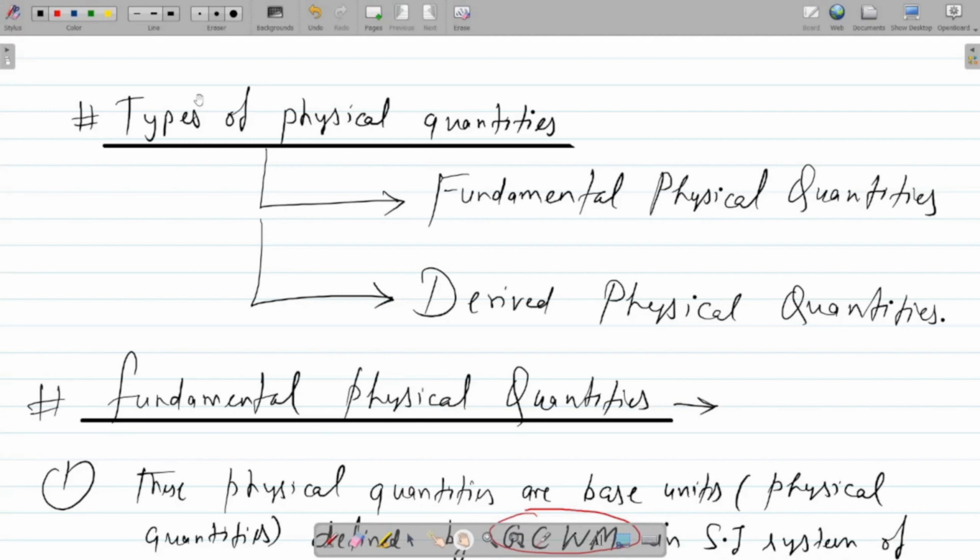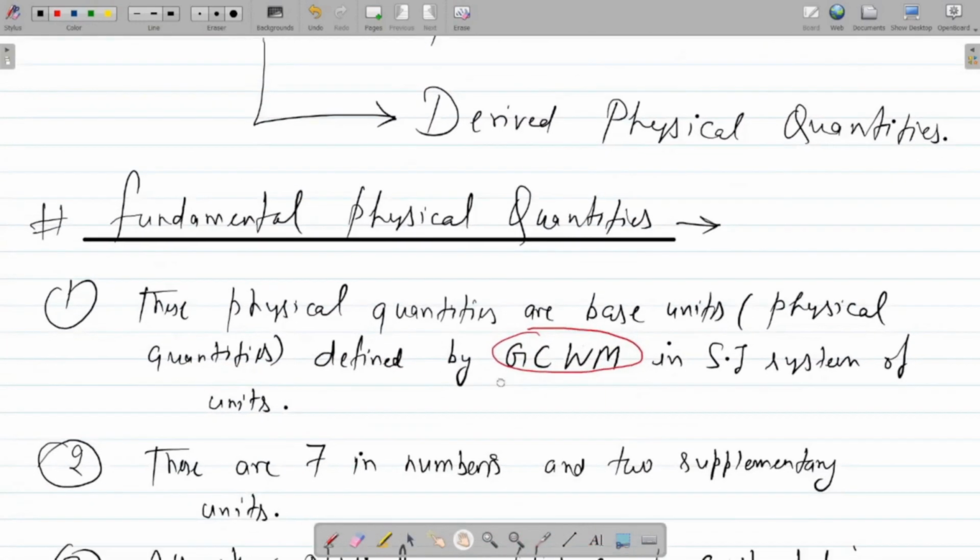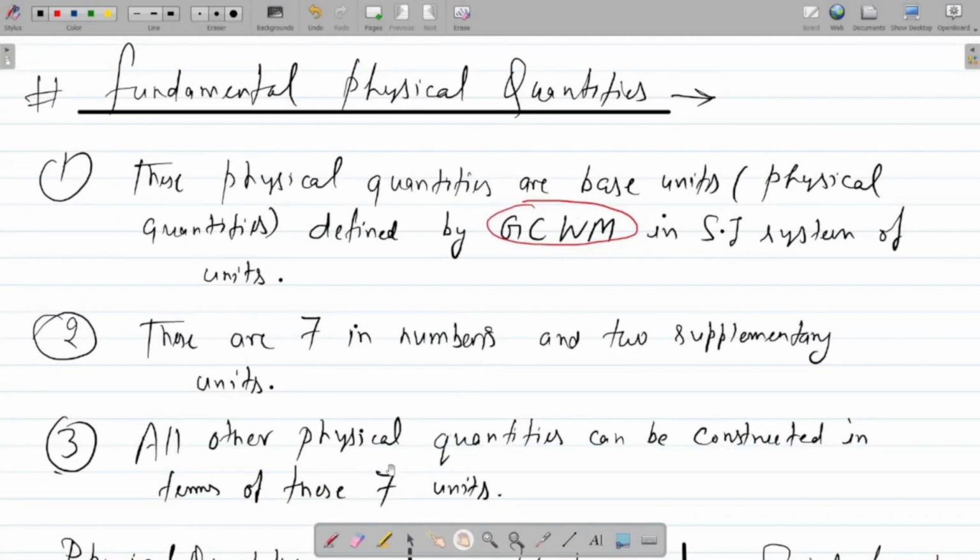Today it is going to be my second video, and in this video we are going to discuss the types of physical quantities. So here we start. As per the textbook, the physical quantities are of two types. The first one is fundamental physical quantity, and the second one is derived physical quantity. So first of all, I'm going to discuss fundamental physical quantity.